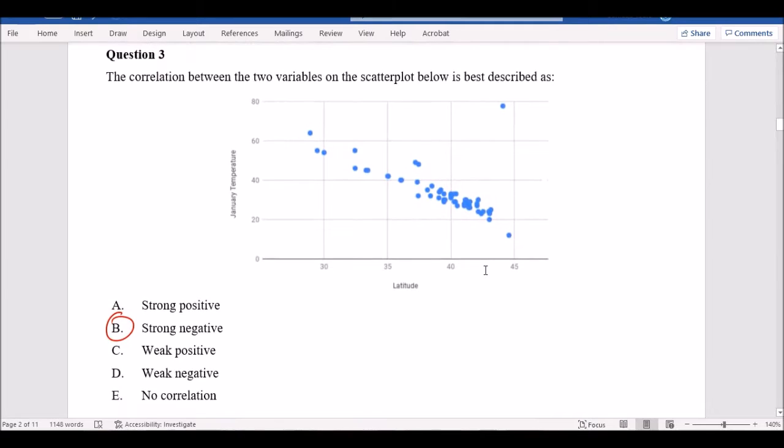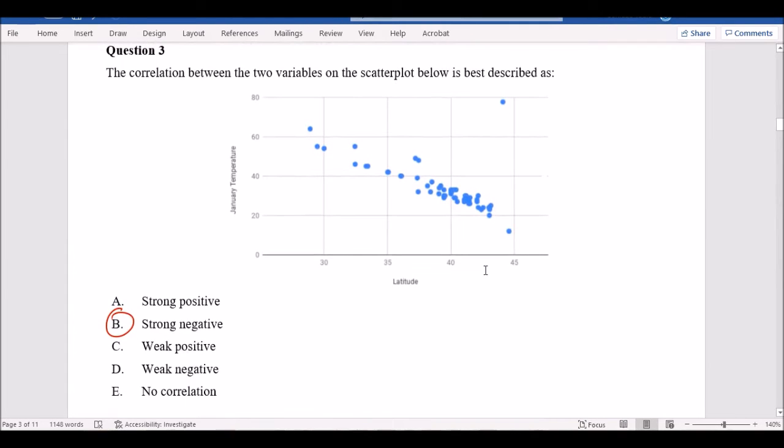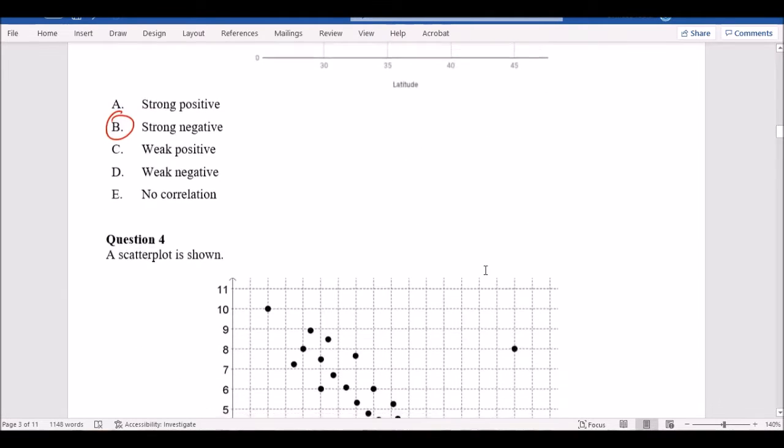Question 3, the correlation between the two variables is strong negative. You could have said moderate, but there's no moderate here. So it's either strong or weak, and it's either positive or negative. So it's going down, so it's definitely negative, and it's also going to be strong. All right, let's keep going.